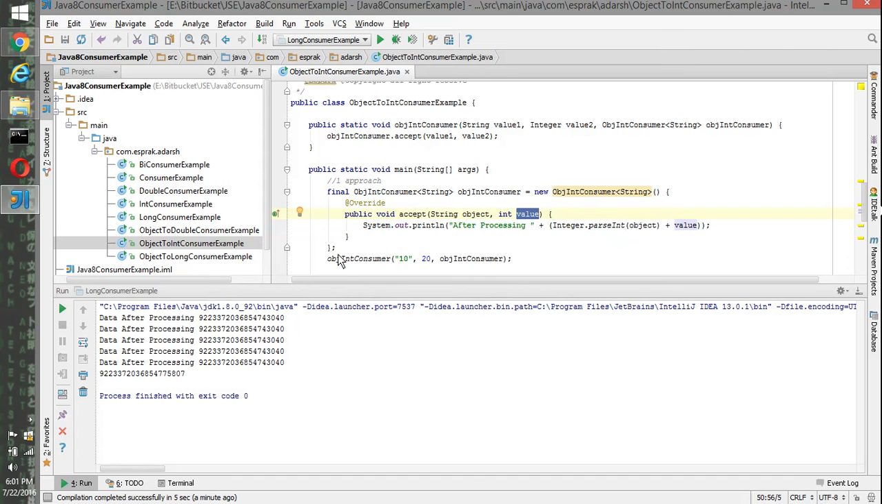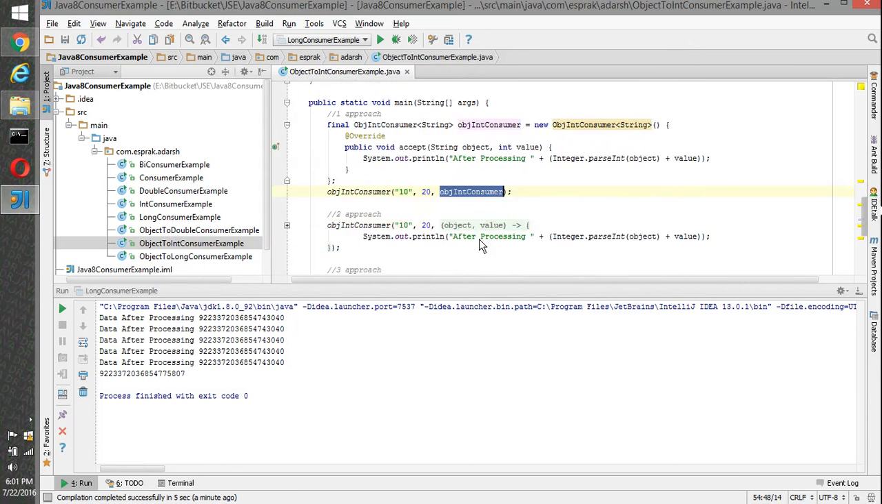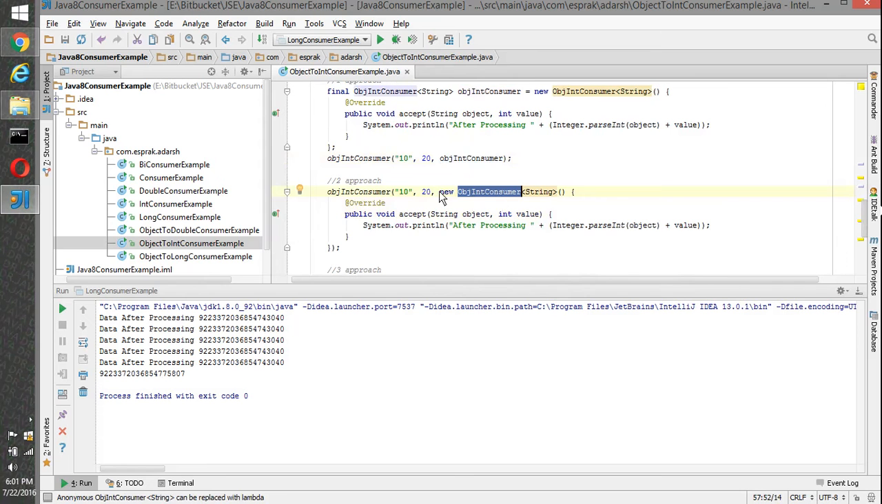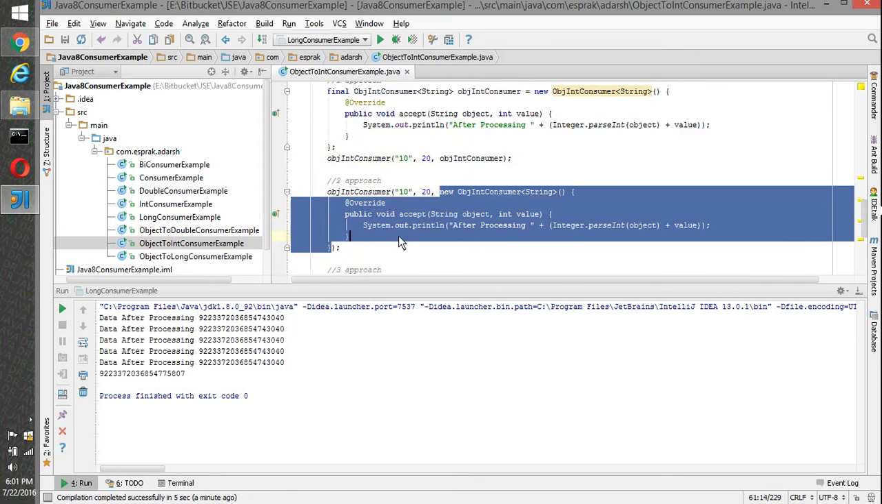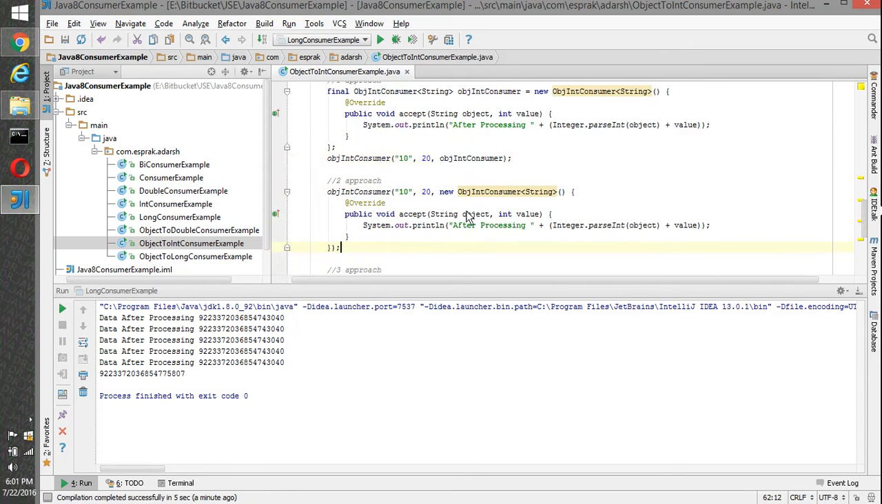So that's what we have done here, and then we are passing our own method here, passing values and calling the implementation. But we optimized a little bit and provided an anonymous implementation for that, overrode the accept method, passed the object class and int value, and we are just doing some operations on that.